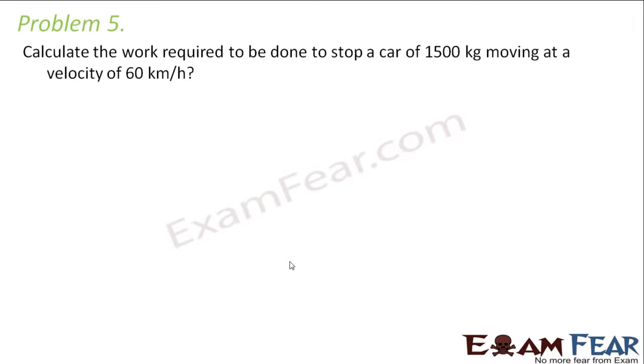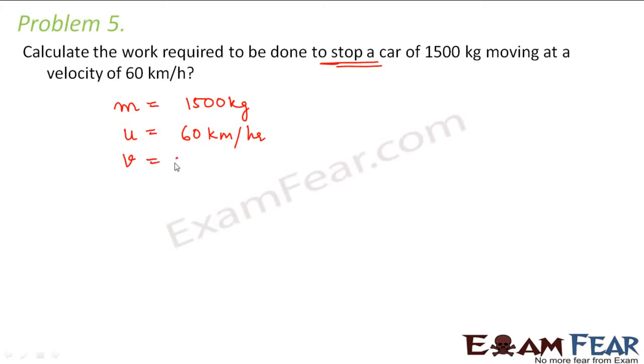Let us look at problem 5. It says calculate the work required to be done to stop a car of 1500 kg moving at a velocity of 60 km per hour. So what is the mass of the car? It is 1500 kgs. So it is moving with an initial velocity of 60 kilometers per hour. And what is the final velocity? Finally, I want to stop the car. So final velocity is 0. Let me convert it into meter per second. So this becomes 60 into 1000 divided by 60 into 60. So this becomes 16.67 meter per second.